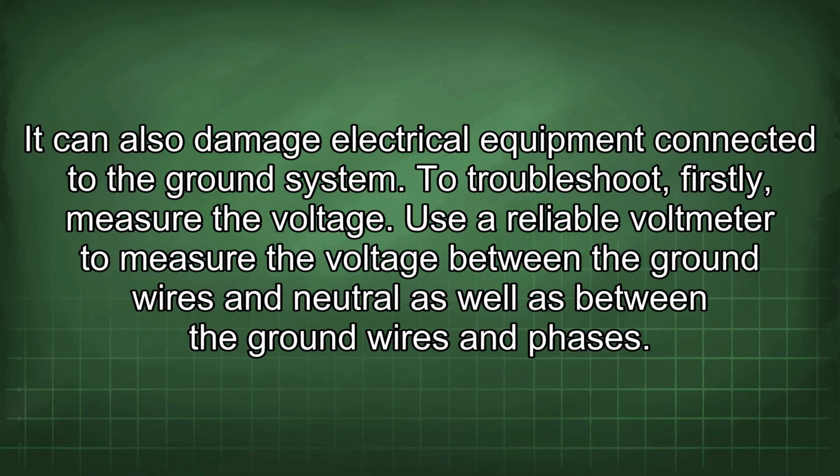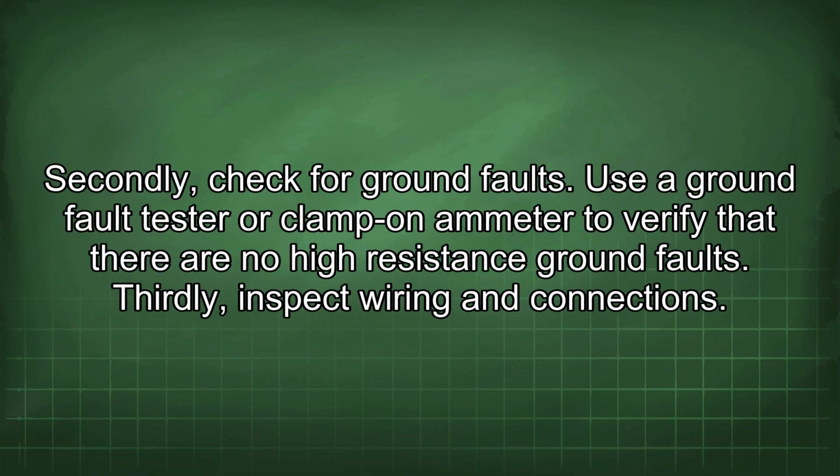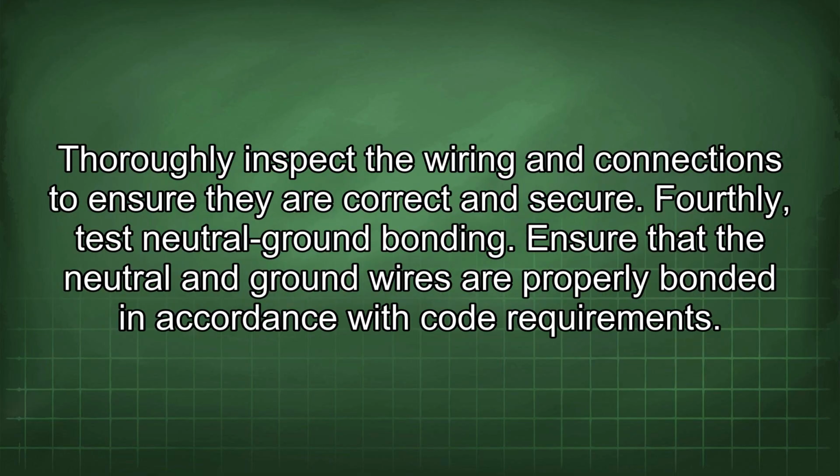To troubleshoot, firstly, measure the voltage. Use a reliable voltmeter to measure the voltage between the ground wires and neutral as well as between the ground wires and phases. Secondly, check for ground faults. Use a ground fault tester or clamp-on ammeter to verify that there are no high resistance ground faults. Thirdly, inspect wiring and connections. Thoroughly inspect the wiring and connections to ensure they are correct and secure.